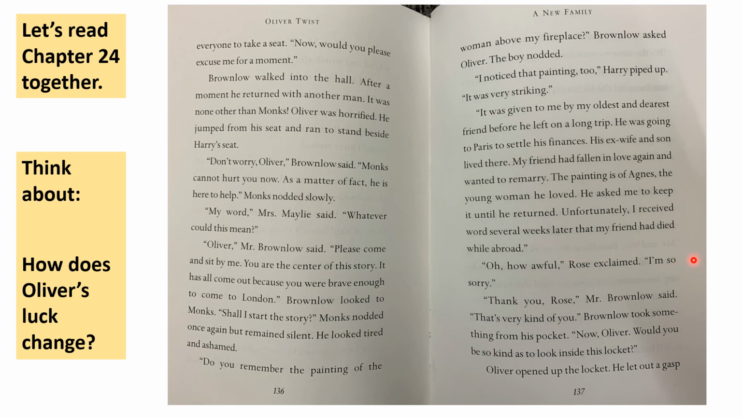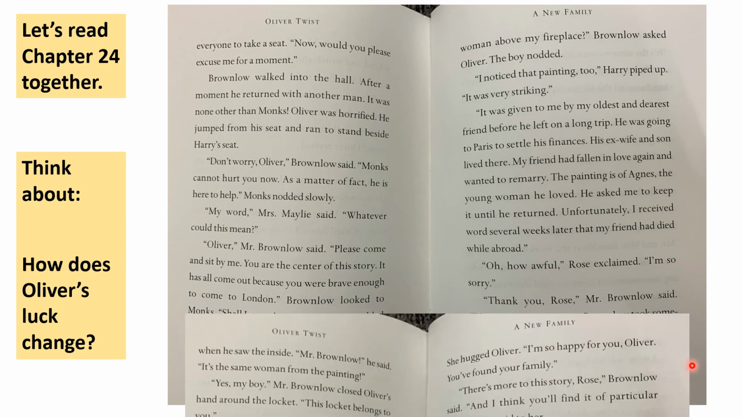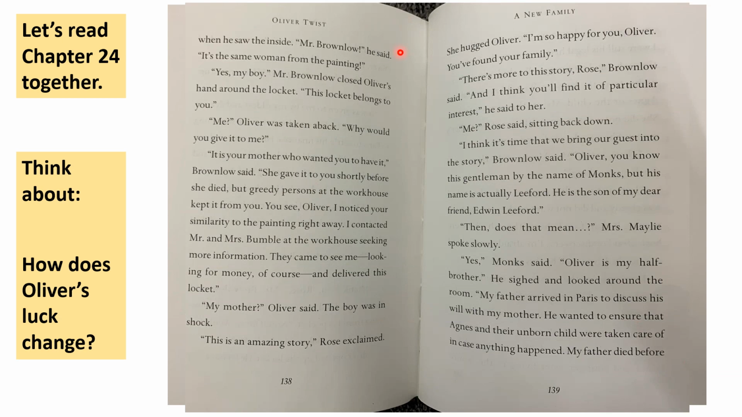Oh, how awful! Rose exclaimed. I'm so sorry. Thank you, Rose, Mr. Brownlow said. That's very kind of you. Brownlow took something from his pocket. Now, Oliver, would you be so kind as to look inside the locket? Oliver opened up the locket. He let out a gasp when he saw the inside. Mr. Brownlow, he said, it's the same woman from the painting. Yes, my boy, Mr. Brownlow closed Oliver's hand around the locket. This locket belongs to you. Me? Oliver was taken aback. Why would you give it to me?